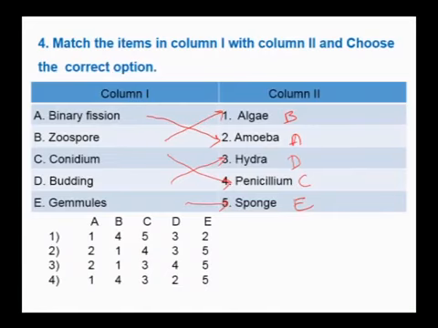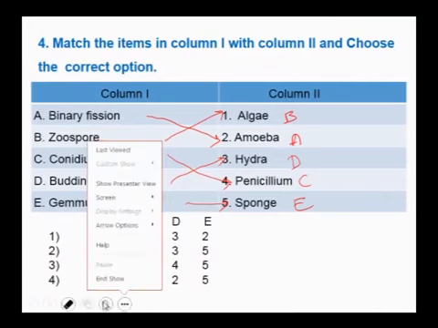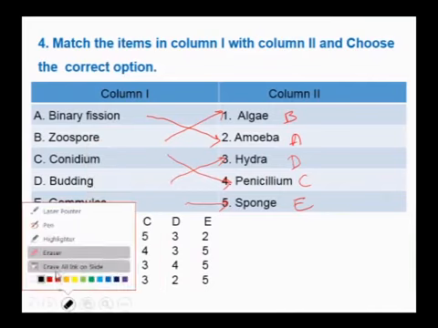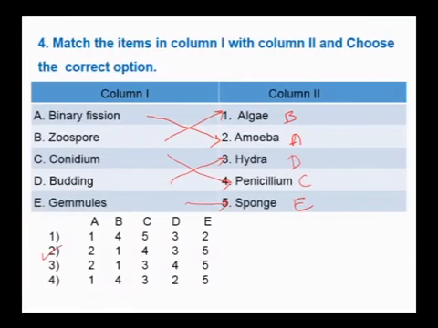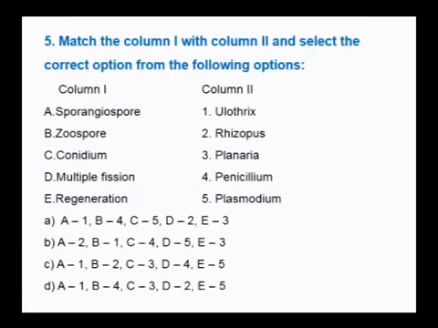So the answer is 2. So you shall move on to the next question.